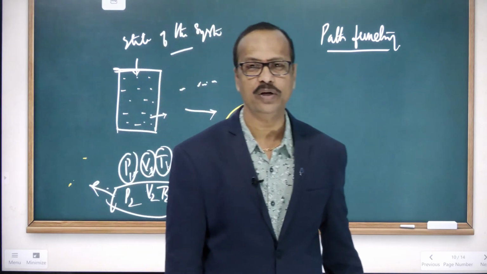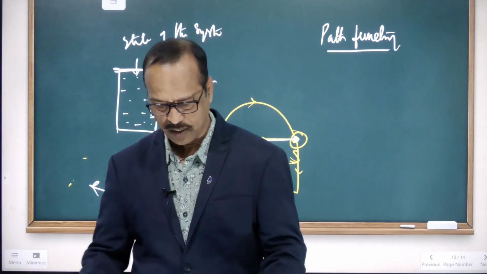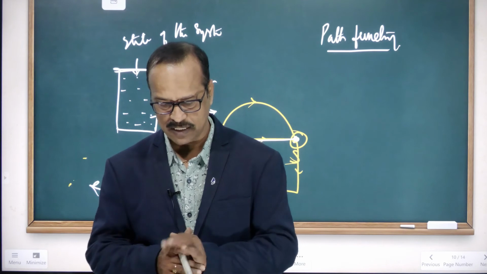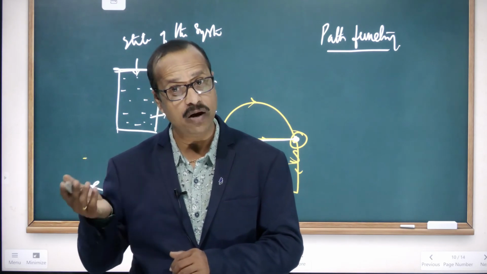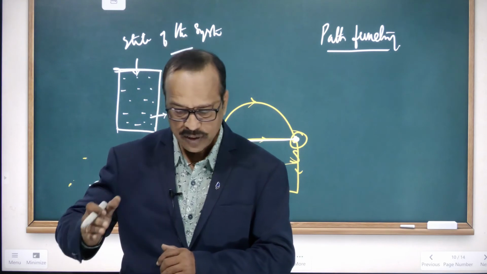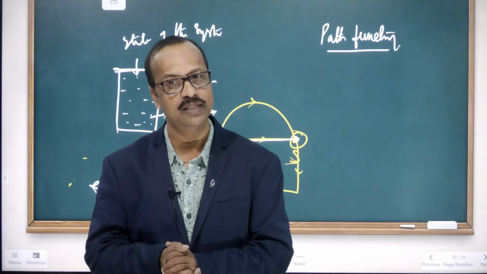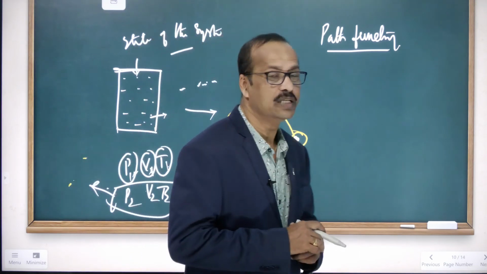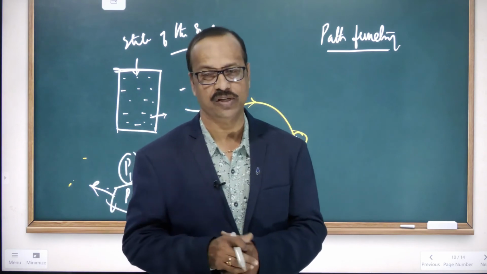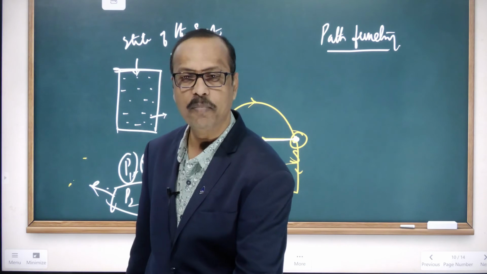So path function means the property of the substance that depends on the path, on how that substance is derived. Such a function is called a path function. Is this clear to you? So that's about the path function.